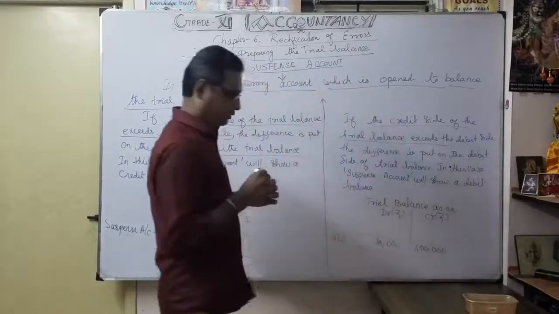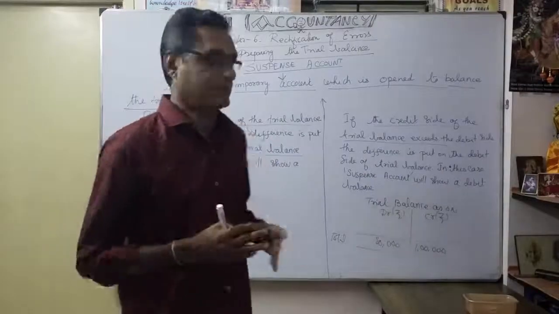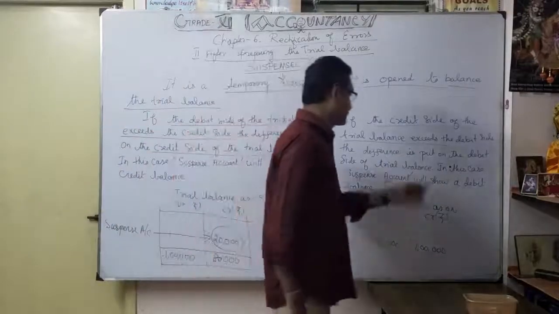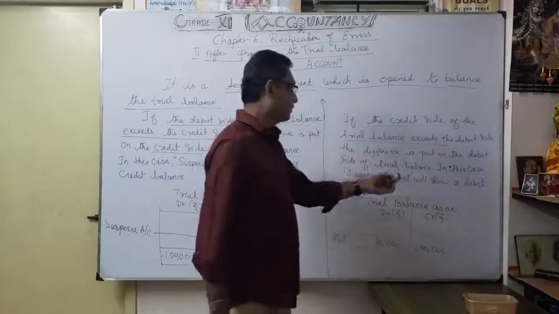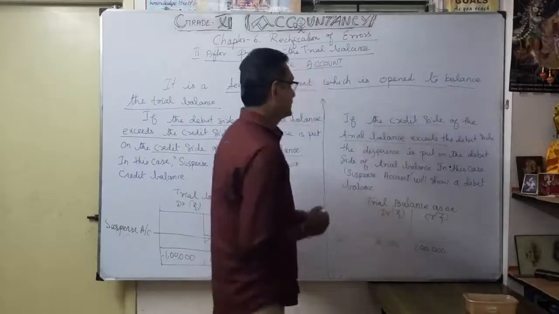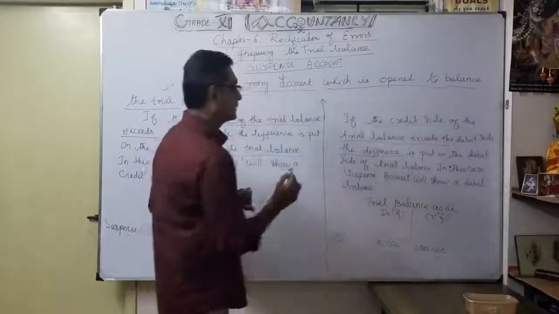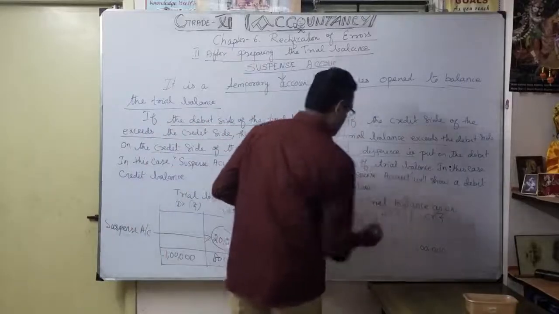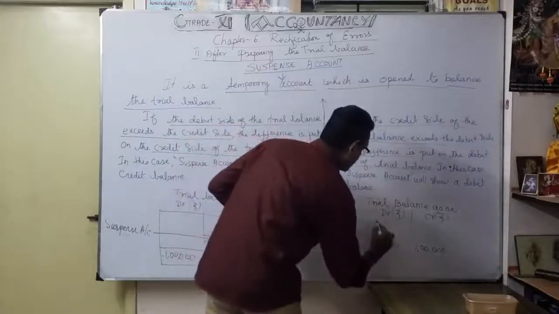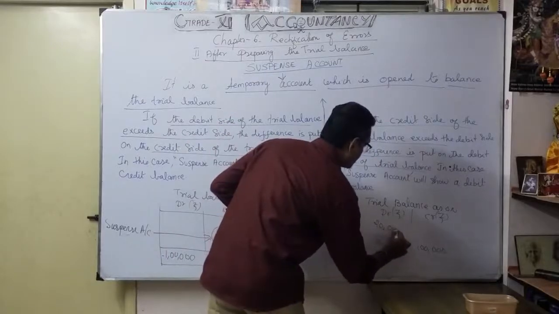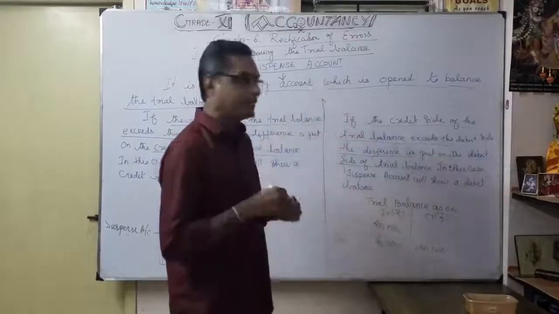In this scenario, how do you give the effect? If the credit side of the trial balance exceeds, the difference is put on the debit side of the trial balance. How much difference? Debit is short by 20,000. Then only we can make it 1 lakh.